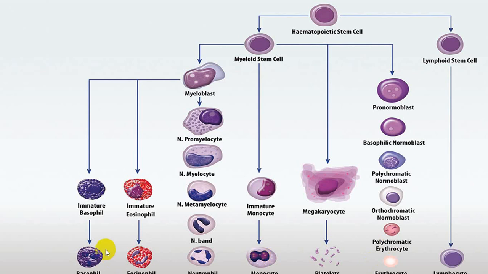This is basophil, this is eosinophil, this is neutrophil. Then we have the agranulocytes, that is monocytes and lymphocytes. Among lymphocytes we have two types, T lymphocytes and B lymphocytes. Then we have small particles which are part of megakaryocytes. We call those platelets.